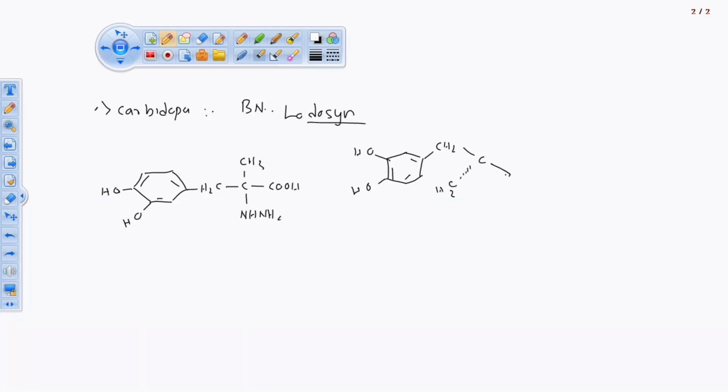CH3 and here it is NH and here it is NH2. तो और ये अपना carboxylic acid, of course here carbon atom, O and OH. So this is about the stereochemistry of that structure. And this one is a normal structure. If he asks only about the normal structure of carbidopa, then draw this structure. If he asks about the stereochemistry, write the clear structure of carbidopa with stereochemical representation, then you write this structure.